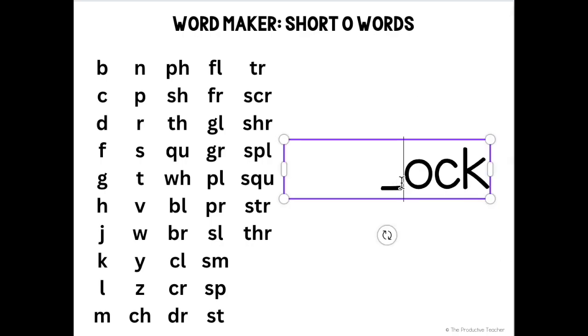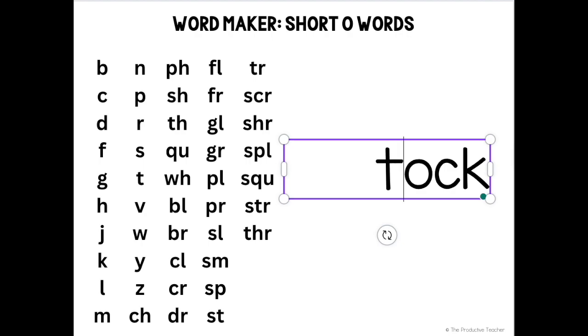Let's get started. Bok. Bok is not a word. Dock. Dock is a word. Gawk. Spelled like this, gawk is not a word. Hawk. Hawk is not a word. Jock. Jock can be a word. It's more of a slang. Lock. Lock is a word. Mock. Mock is a word. Knock. Spelled like this, knock is not a word. Pock. Pock is not a word. Rock. Rock is a word. Sock. Sock is a word.